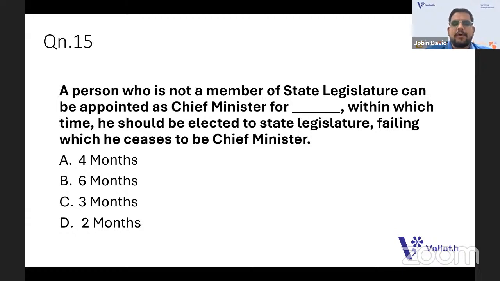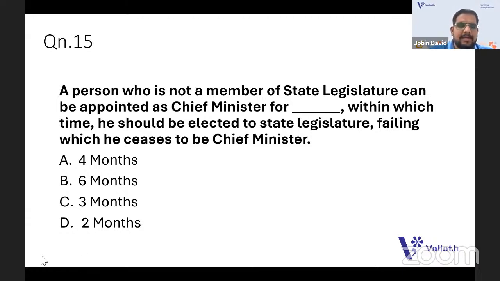Is it 4 months? Is it 6 months? Is it 3 months? Is it 2 months? The same happens for the central government also. It's not obligatory that you should be a winner of a Lok Sabha election to be made a minister or prime minister, but you should contest and win within the time limit.